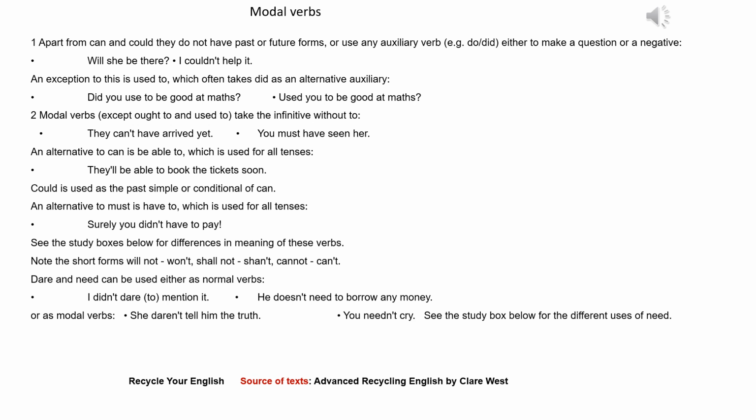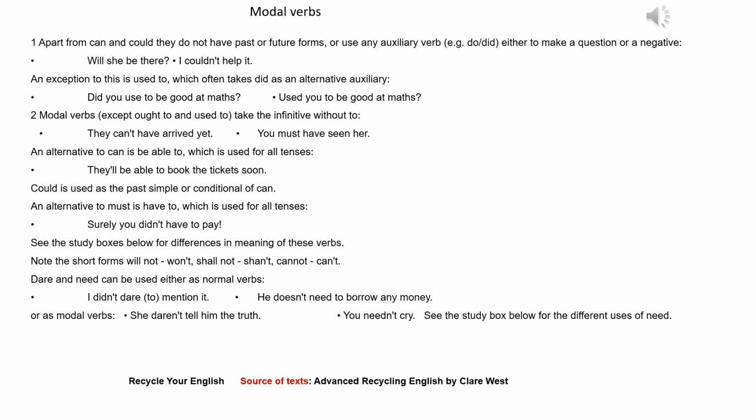Modal verbs. 1. Apart from can and could, they do not have past or future forms, or use any auxiliary verb, e.g. do, did, either to make a question or a negative. Will she be there? I couldn't help it. An exception to this is used to, which often takes did as an alternative auxiliary. Did he used to be good at maths?